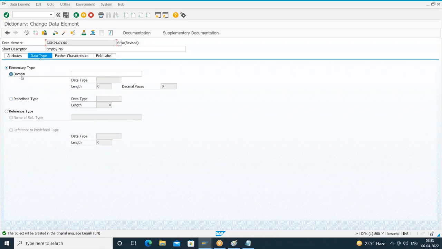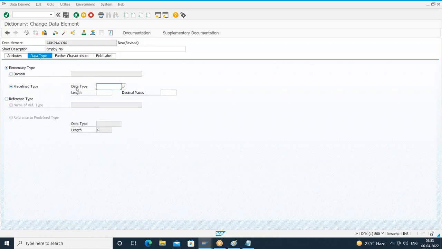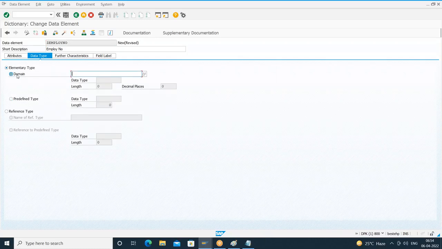At this stage, we don't know domain. Okay, so what I'll do is I'll try to create this data element by using predefined data types. I'll just choose the radio button predefined type. It is asking me the data type and size. But generally, the recommendation is to create the data elements by referring to a domain. Why it is recommended, we'll understand shortly.